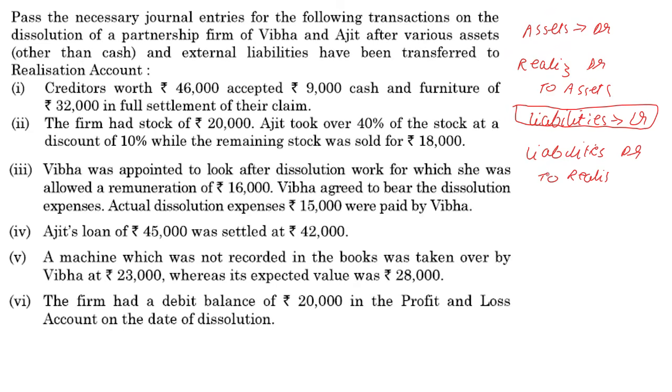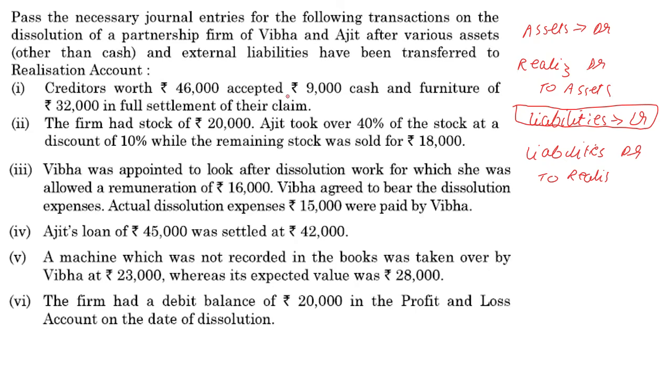Apart from that, we may have some expenses and losses. So now going forward, if there are any expenses and losses, we will debit realization, and we will probably credit the cash account because we'll be making payments. Anyway, let's look at our entries now. Creditors worth 46,000 accepted 9,000 cash and furniture of 32,000 in full settlement of their claim.